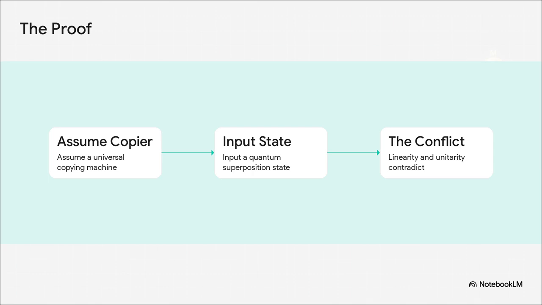But wait, look at step 3. Here is the conflict. A true, perfect cloning machine multiplying the entire superposition by itself would actually give us a long polynomial expansion with cross terms, alpha squared, beta squared, and those middle alpha-beta terms. So the absolute crucial point is this. The linear output and the true cloning output mathematically contradict each other. They are just not equal, unless alpha times beta equals 0. This proves a general linear quantum copier cannot exist, period.